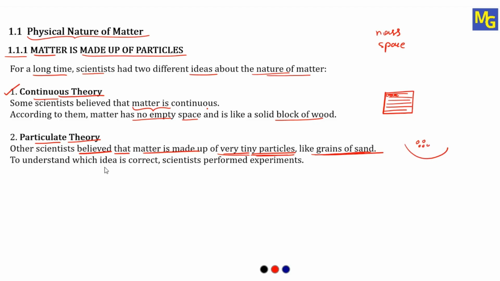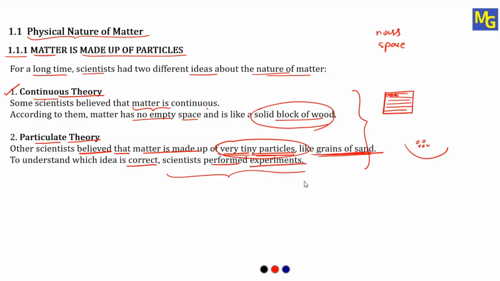To understand which idea is correct, scientists performed experiments. As you can see here, some scientists thought matter is continuous like a solid block of wood. Some said matter is made up of very tiny particles like grains of sand. Now how do we see which is the correct theory that can be applied for matter? To explain this, scientists performed many experiments.